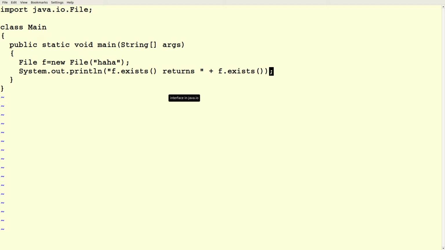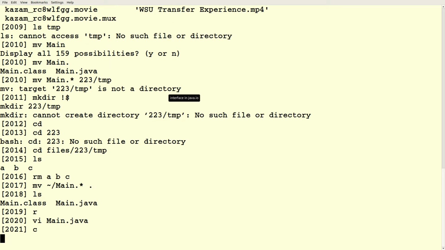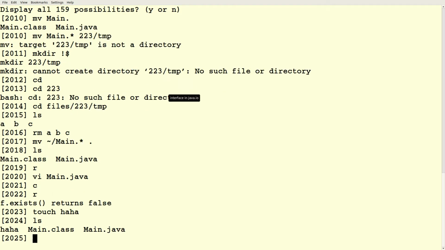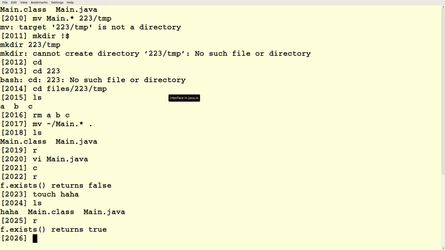Let's see what f.exists says. Alright, f.exists is false because I don't have a file named haha. If I make a file called haha, right now f.exists returns true.